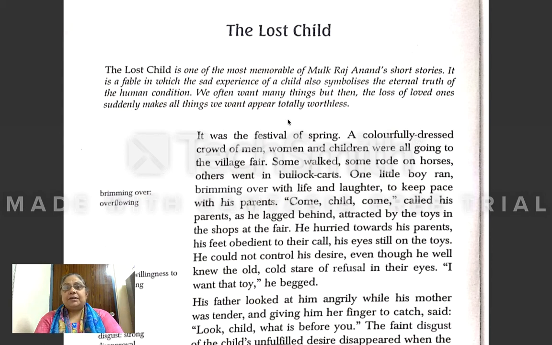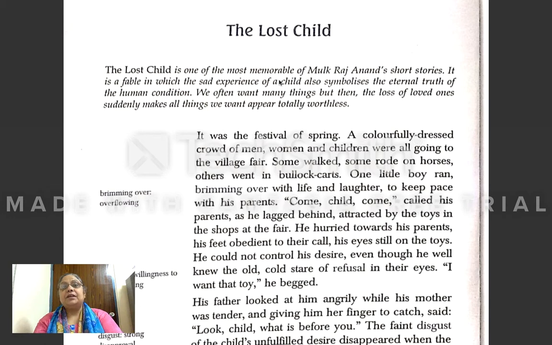So let us begin the story now. So this story is telling you this thing only, that though we have many desires in our life, these lines denote the central theme of the story. And what is the central theme of the story? That though we have many desires in our life, those desires become meaningless or worthless if we are moved away from our loved ones.